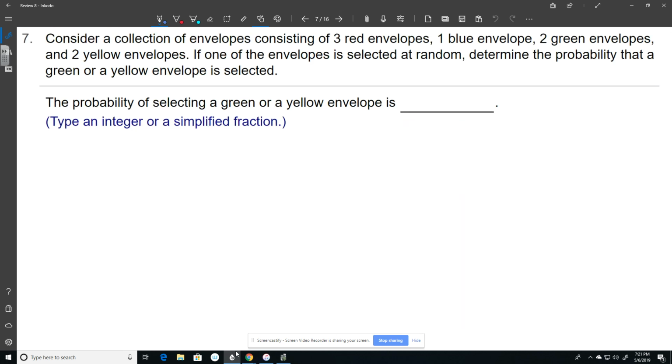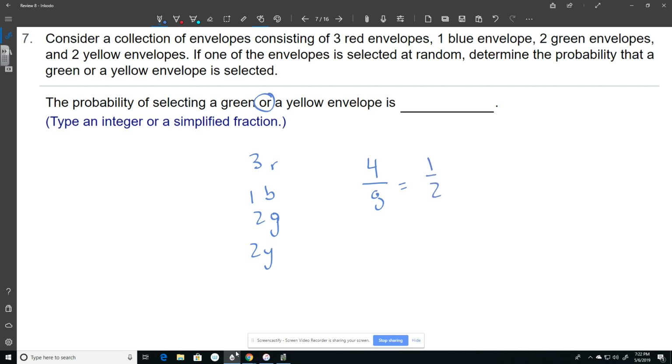Number 7, consider a collection of envelopes consisting of 3 red envelopes, 1 blue, 2 green, and 2 yellow. If one of the envelopes is selected at random, what's the probability that a green or a yellow envelope is selected? So I have 3 reds, I have 1 blue, I have 2 greens, and 2 yellows. And I want the probability of getting a green or a yellow. Well, I have 2 greens and I have 2 yellows. So out of all of them, 4 of them are green or yellow. And there's a total of 3, 4, 5, 6, 8, which simplifies to a half.